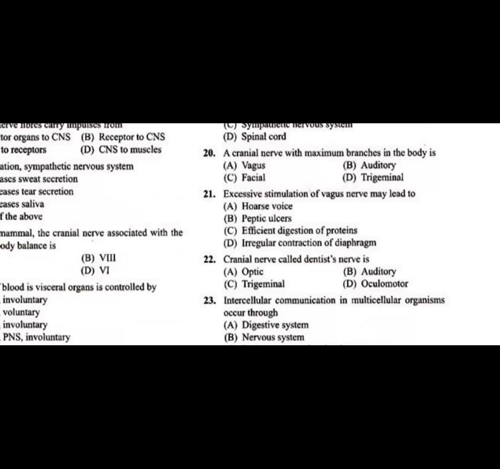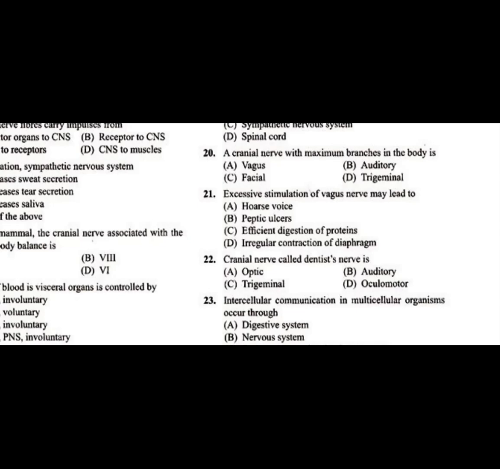Question number 21, excessive stimulation of the vagus nerve may lead to what? The vagus nerve is not connected with the vision or anything. Peptic ulcer, B. C is efficient digestion of proteins. No, the vagus nerve is the longest nerve, connected with the heart, the stomach and some of the intestine.